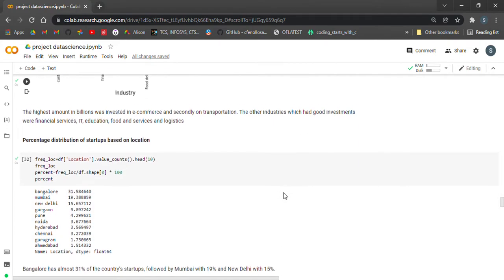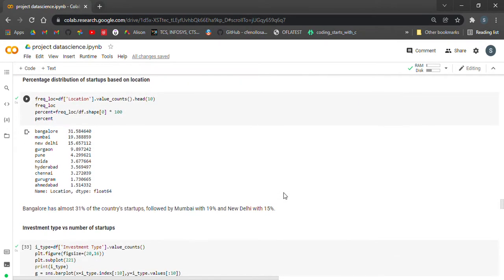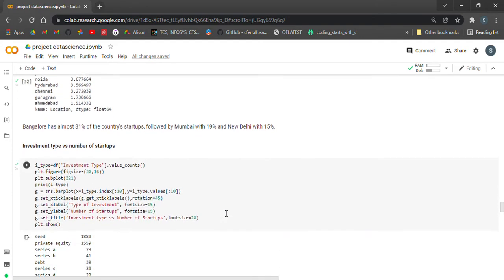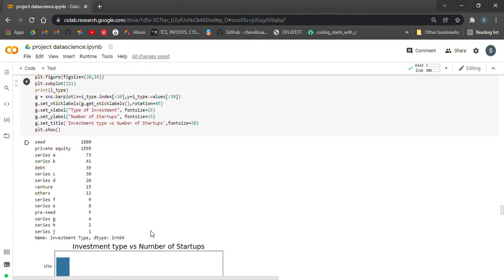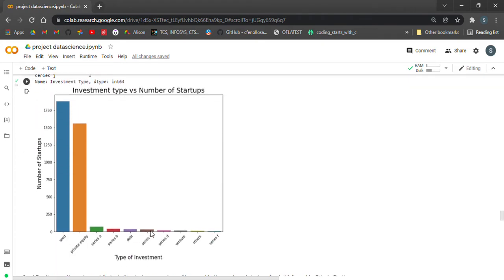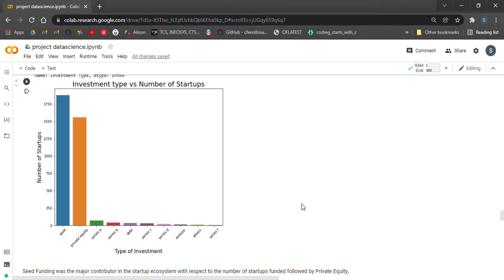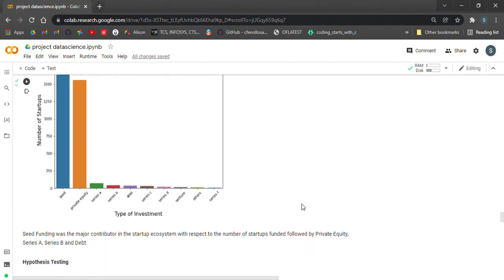And this is the percentage distribution of startups based on location. Bangalore has close to 31% of the country's startups, followed by Mumbai with 19% and New Delhi with 15%. And then investment type versus the number of startups. Most startups get their funding during the seed funding stage itself, followed by private equity.